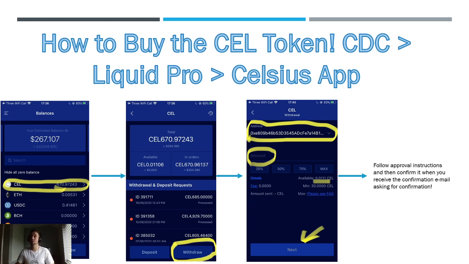Just a little note on wallet addresses with Liquid Pro. Do take note of the emails they send you, because I've had it happen before where I almost missed that they were changing their wallet addresses. It was only because a friend mentioned it to me. If my friend didn't mention it, I'd have probably ended up at some point missing the cutoff for changing my wallet addresses, and I'd have probably lost some of my crypto. So if you get emails from Crypto.com, Liquid Pro, CEL app, any exchange that you use, always make sure you have a quick read through it just to make sure it's not something like wallet addresses being changed.